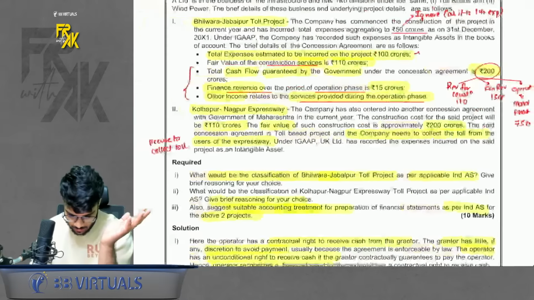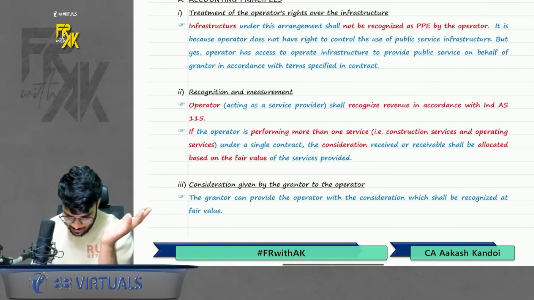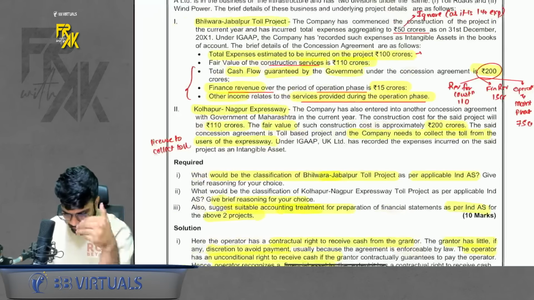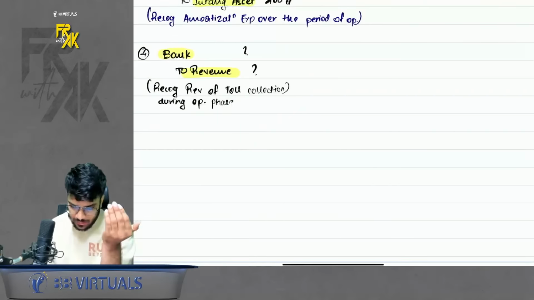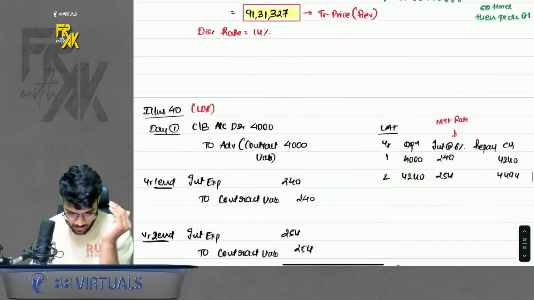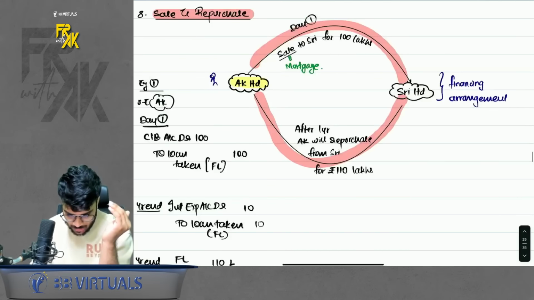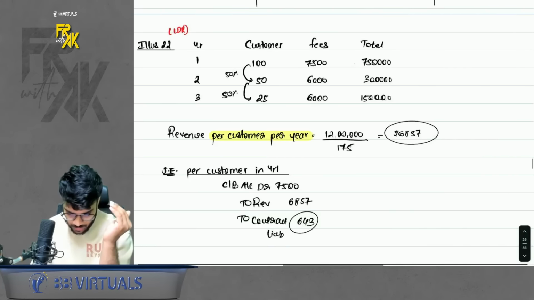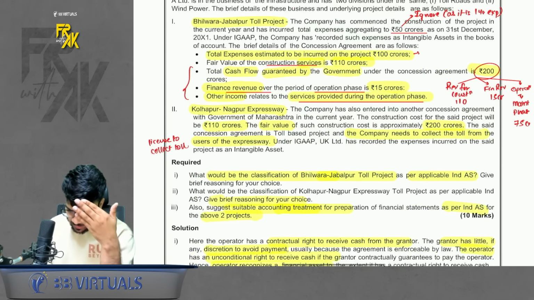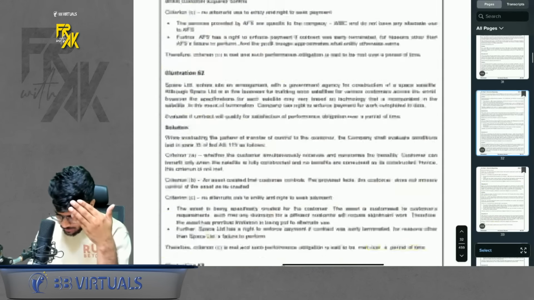Okay, chalo. So this was your service concession arrangement point as well. Okay, done with this. Now, is the chapter over? Of course not. There are some questions which I need to cover in the revision as well. I will cover those questions, so let's start one by one. The first question out of it is illustration number 22. I'll go line-wise. Whatever is pending, I will just keep on taking it up.